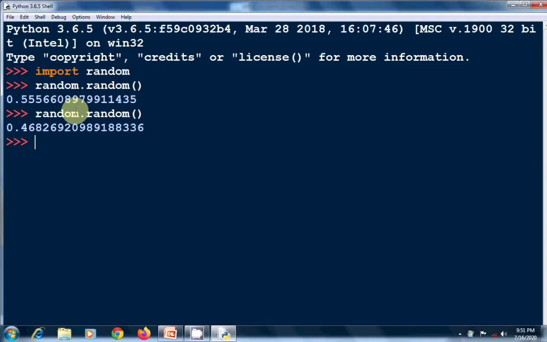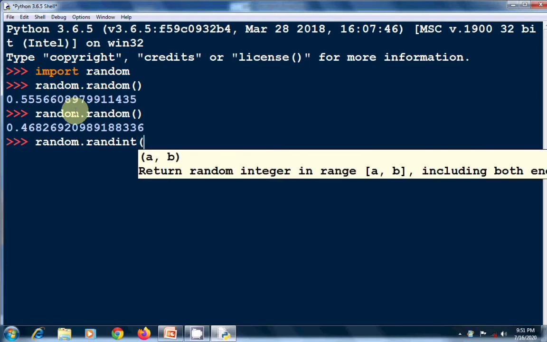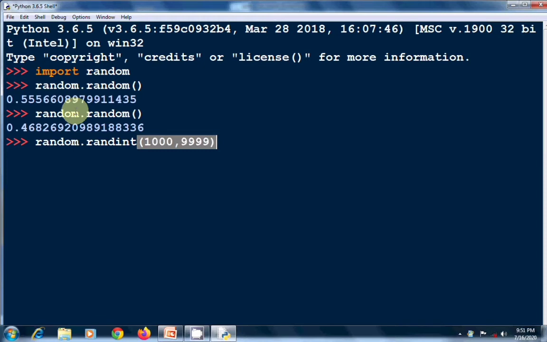Now next one is random dot randint. I am giving here 1000 and 9999. Now this function will generate a number between 1000 and 9999, both inclusive.